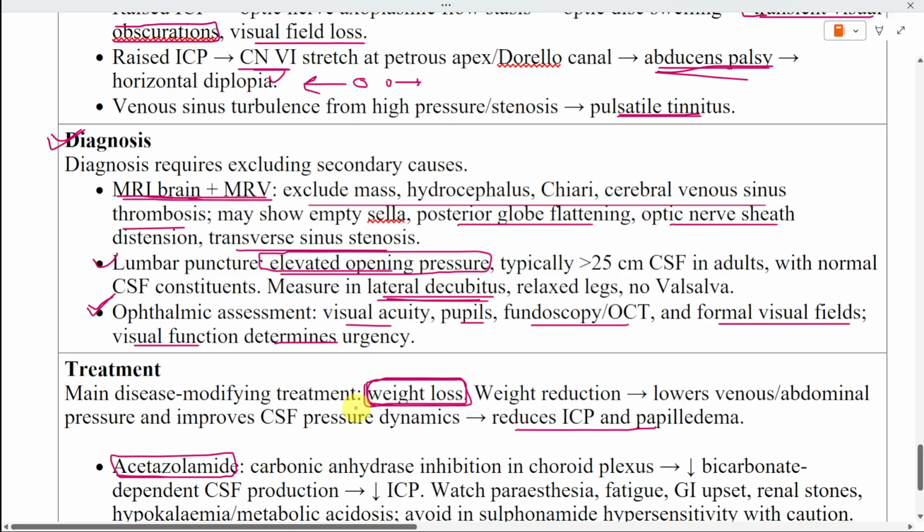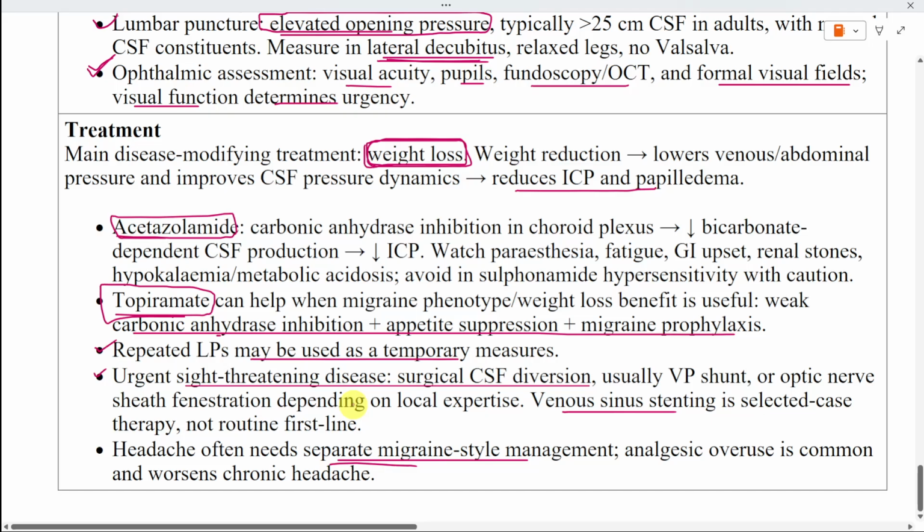A patient with confirmed IIH reports that her headache has improved, but formal visual fields show rapidly progressive peripheral visual loss despite medical therapy. What is the next management priority? The answer is urgent sight-preserving surgical treatment, such as cerebrospinal fluid diversion or optic nerve sheath fenestration, because headache improvement does not exclude ongoing optic nerve damage.